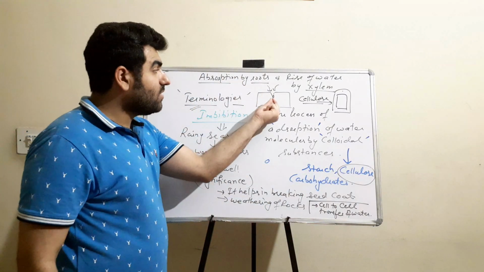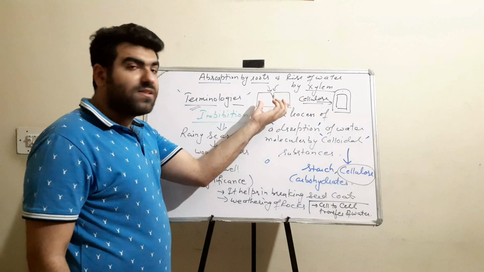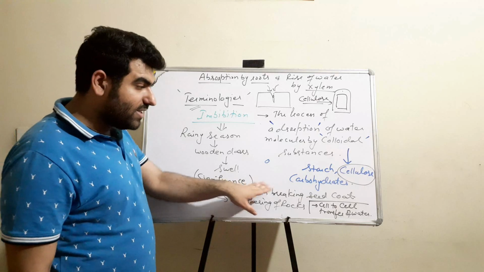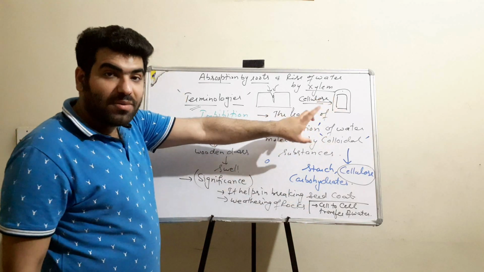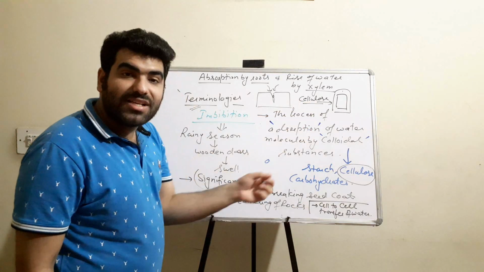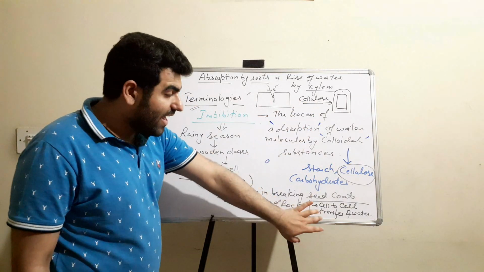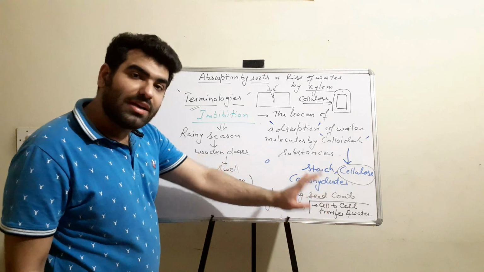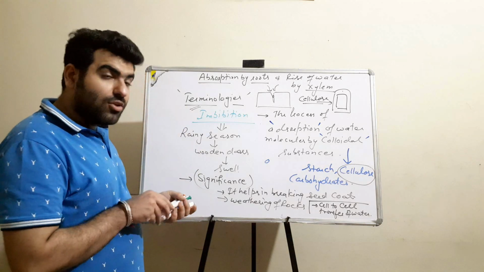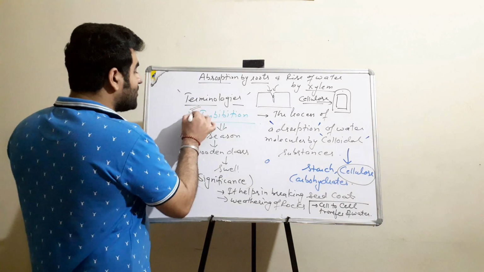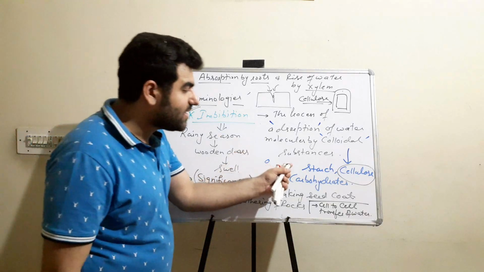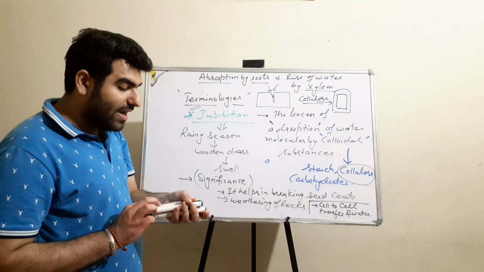So in imbibition, there will be pressure generation which will cause the weathering of the rock and help in breaking the seed coat. And because water is being absorbed by the outside membrane of the plant cell, which is made up of cellulose, it helps in cell to cell transfer of water. We'll name this phenomenon later when we talk of absorption. So this is the first term, imbibition, which is just the absorption of water molecules by colloidal substances like starch, cellulose or carbohydrates.